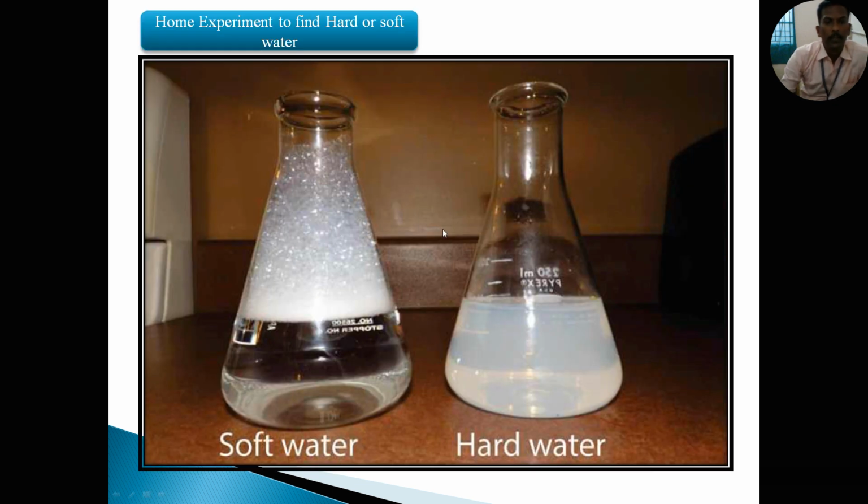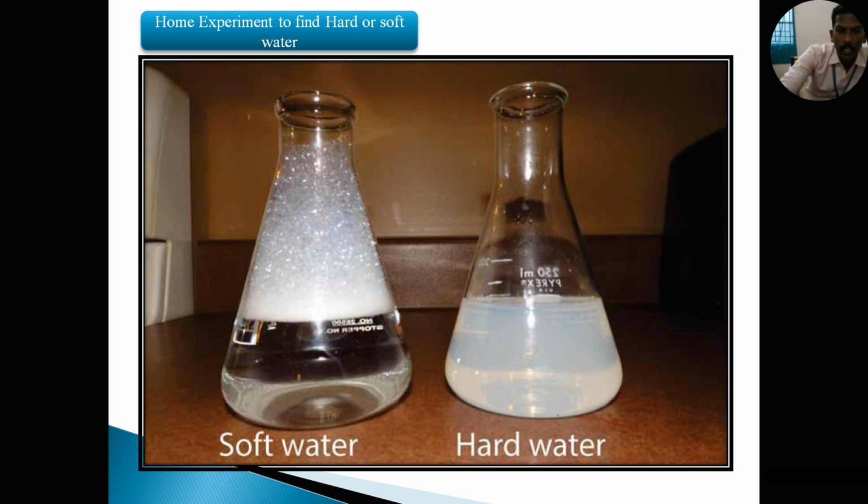Okay, next, we can try a home experiment to find out hard water or soft water. Take two types of water. In the first glass, take drinking water, and in the second glass, seawater. Now add soap solution to both glasses.